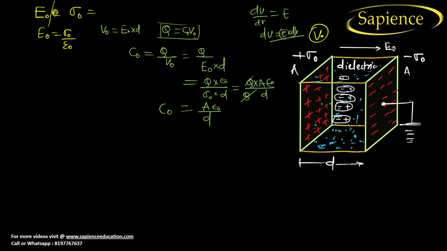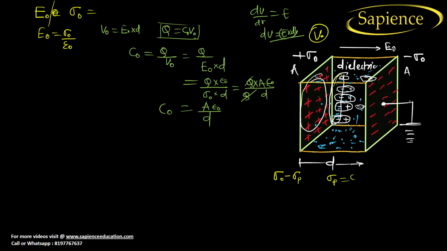So when the molecular alignment becomes like this, and on this side also the molecular alignment will be plus charge minus charge, plus charge minus charge, right? What you see here is that earlier this charge was positive, and after the dielectric some part of the negative charge comes here. It means the density decreases. So let us consider the density as sigma naught minus sigma p, where sigma p means the charge density of the polarized molecule.